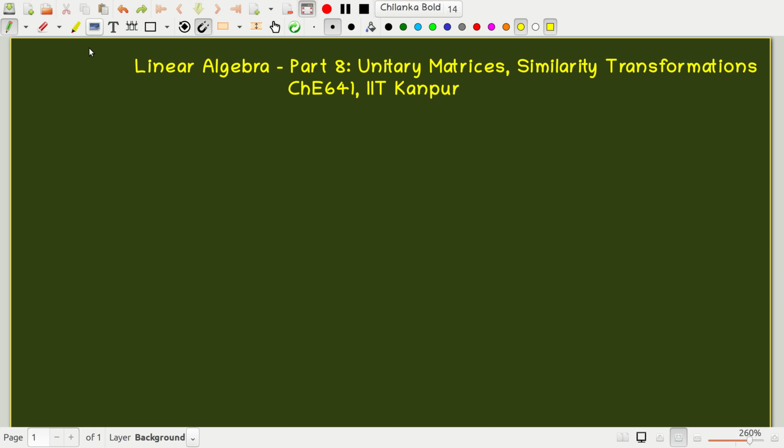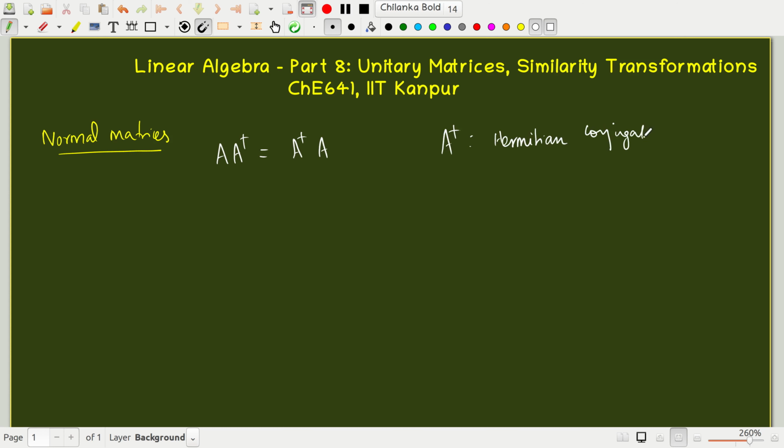Alright, so in this module we'll continue our discussion of eigenvalues and the eigenproblem and the general results that are valid with regard to the eigenvalue problem of normal matrices. Recall that normal matrices are matrices wherein A dagger A equals A A dagger, where A dagger is the Hermitian conjugate of the operator or matrix A.